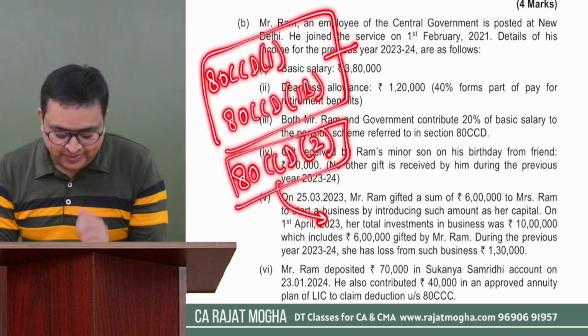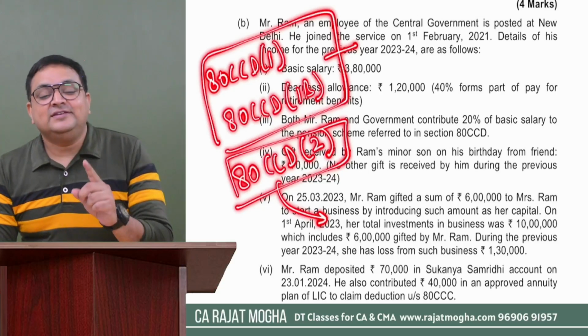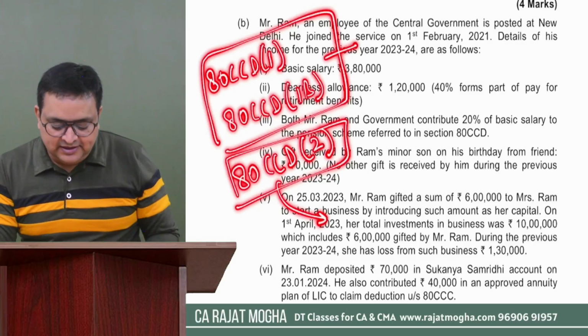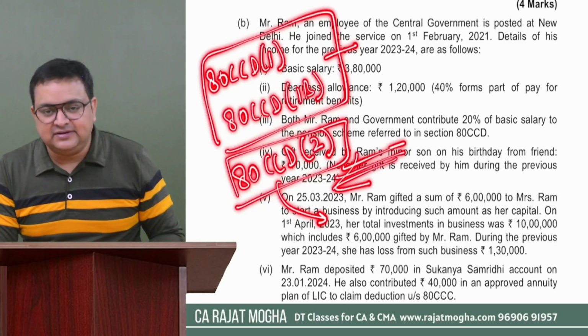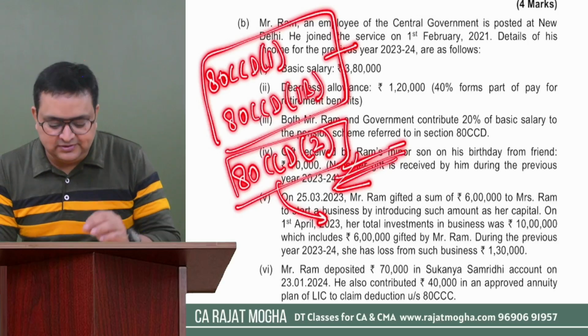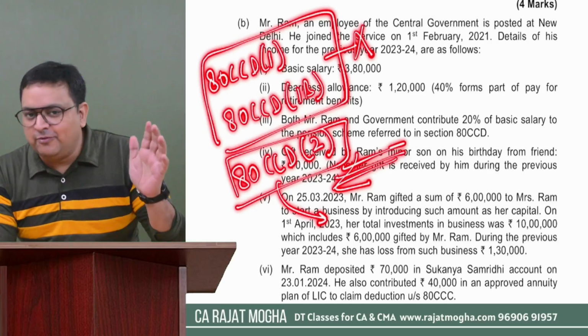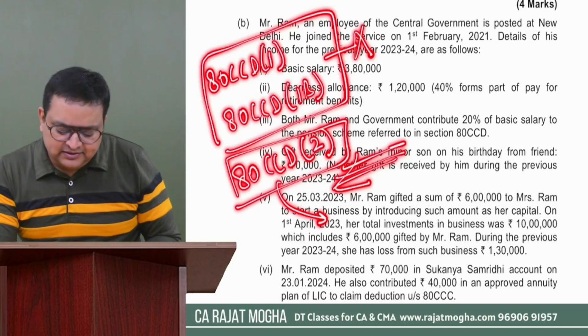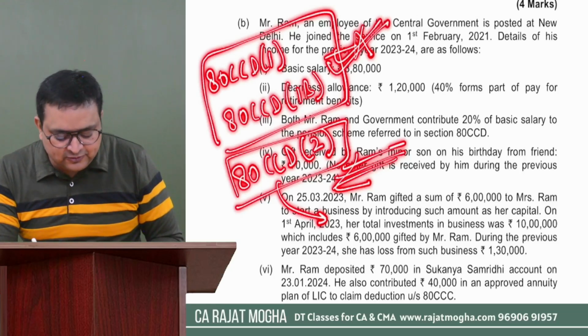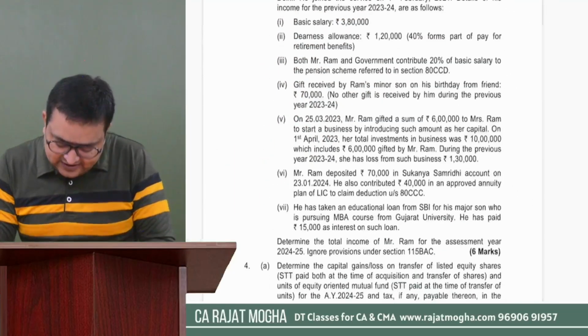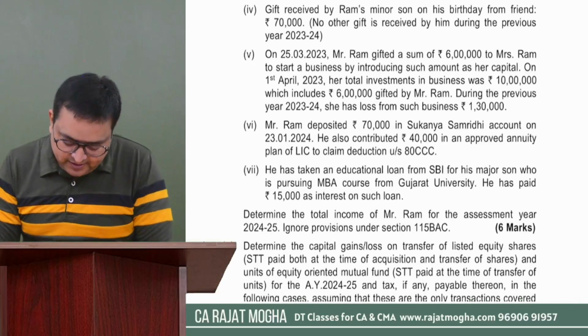Correct? Got it? So if the assessee follows the default regime, then only this particular section is available, 80CCD(2). This will not be available. But if the assessee opts out from the default regime, that is the optional regime, then we can give this deduction also.